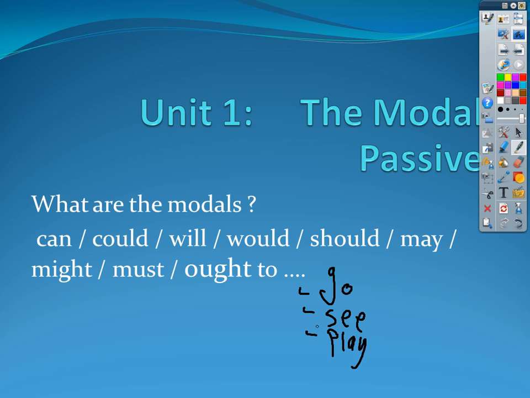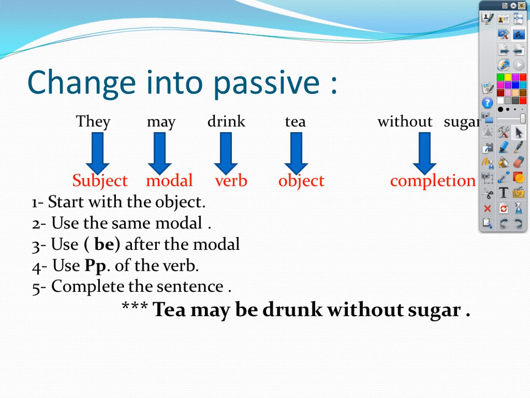So all these modals, if I use them in an active sentence, I use verb 1. But what if I use passive? If I make a passive sentence, what can I do? Let's move to the steps of changing a sentence into passive. Now let's look at a simple sentence. You can read with me: they may drink tea without sugar.